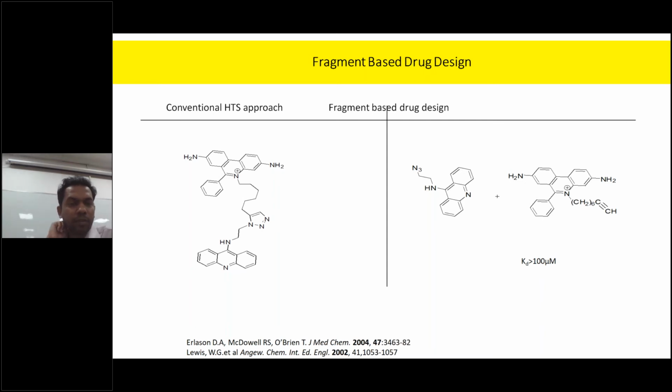When they make the triazole, this is just binding or merging of the two fragments. So first they study the affinity of these two, whether it is happening or not. After confirming, these two have some activities. They try to merge them and find better molecules. So it starts from a fragment and reaches up to the lead molecule.